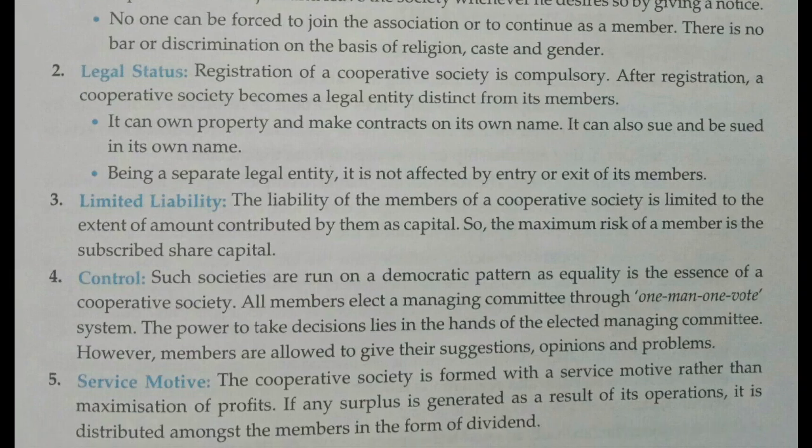The liability of all the members in a cooperative society is limited. How much is the limit? To the extent of the capital that they have contributed. Only that amount of risk they have, because the liability is limited. Their personal assets cannot be used to clear the debts of the society.